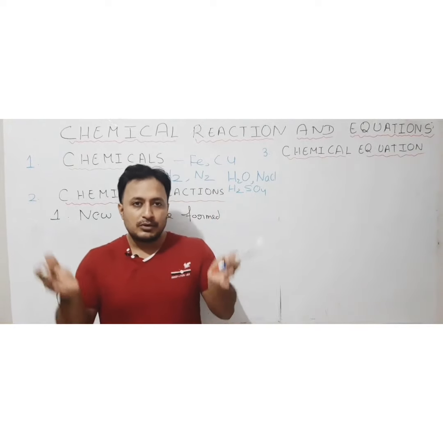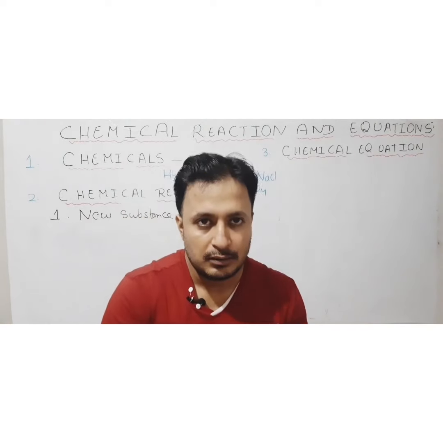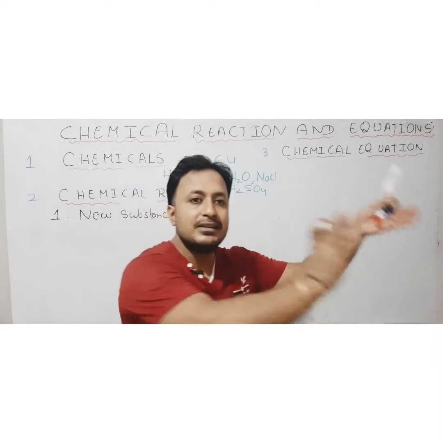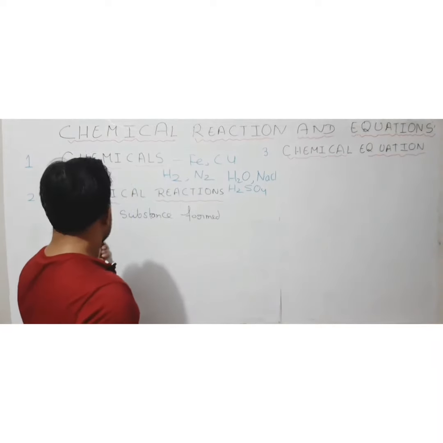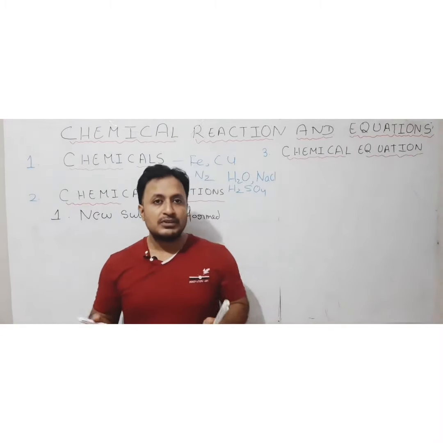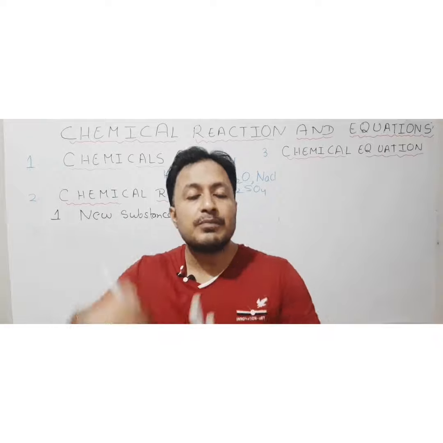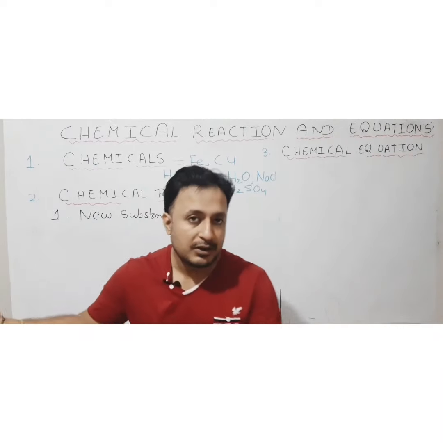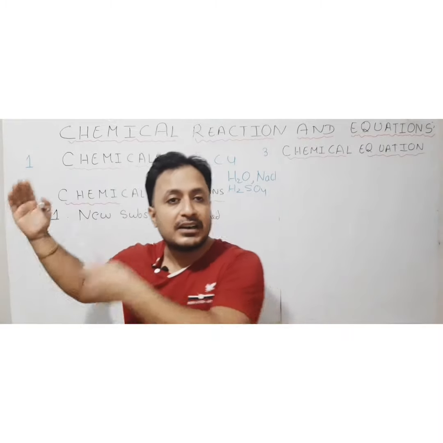For any chemical process, we have to start with some chemicals. So when that process is complete, the final thing which we get is the new substance. That is entirely a new substance which has different properties as compared to the chemicals which started that process.